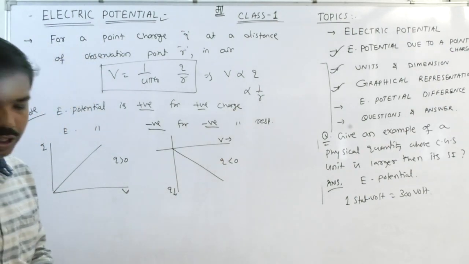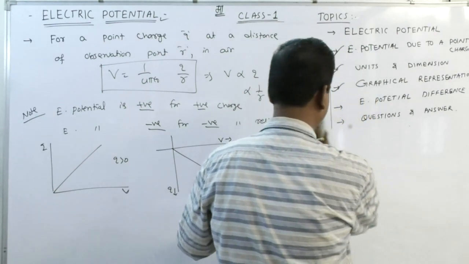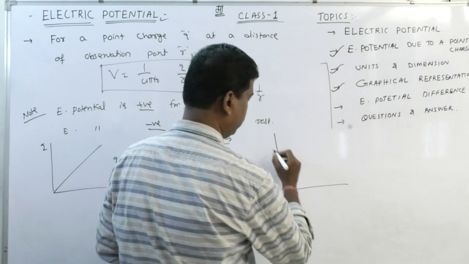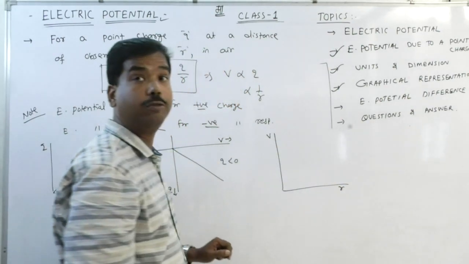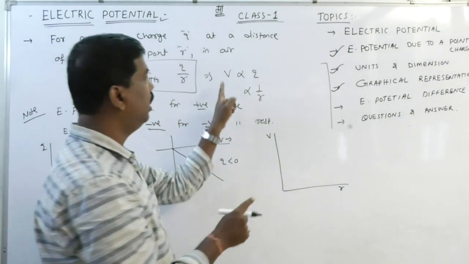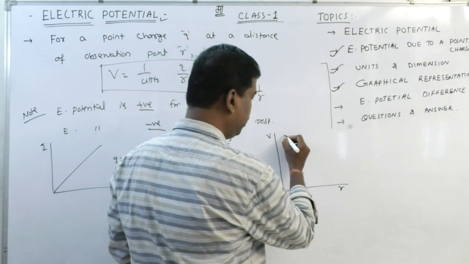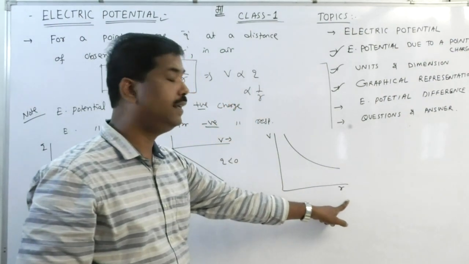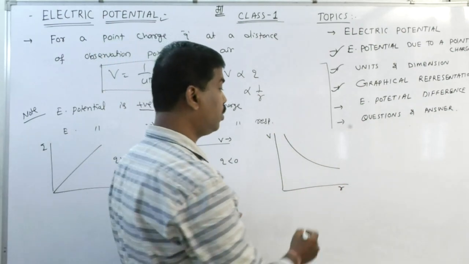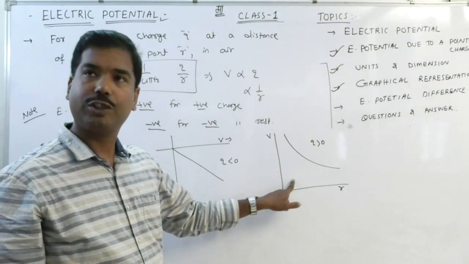Clear? Similarly, the graph between V and R. As we know that potential is inversely proportional to the distance of observation point. It means as the distance increases, potential gradually decreases. It is for positive charge. Clear? It means it lies in the first quadrant.